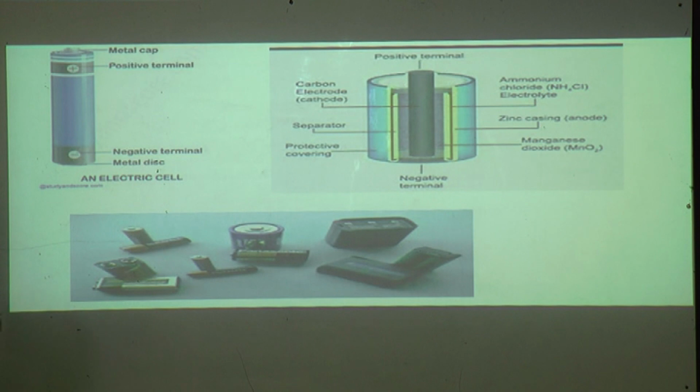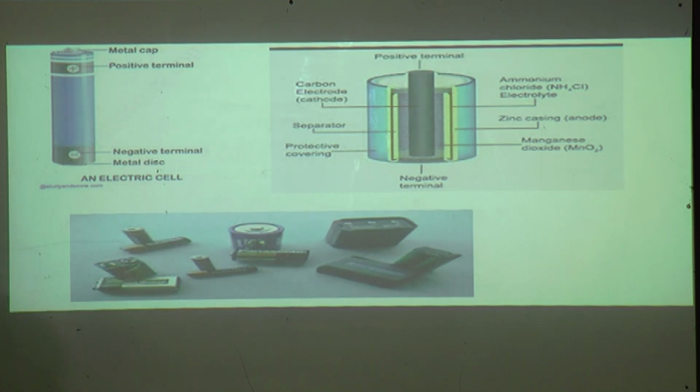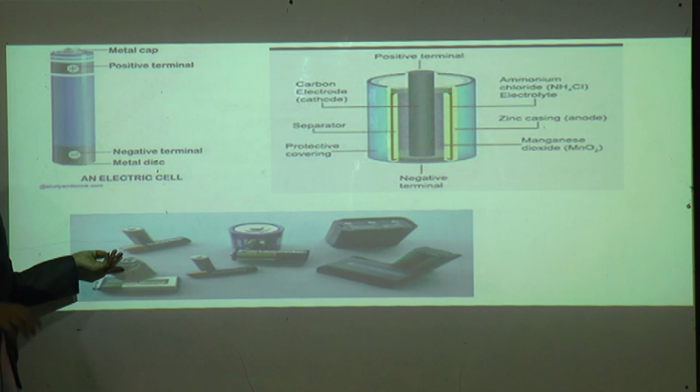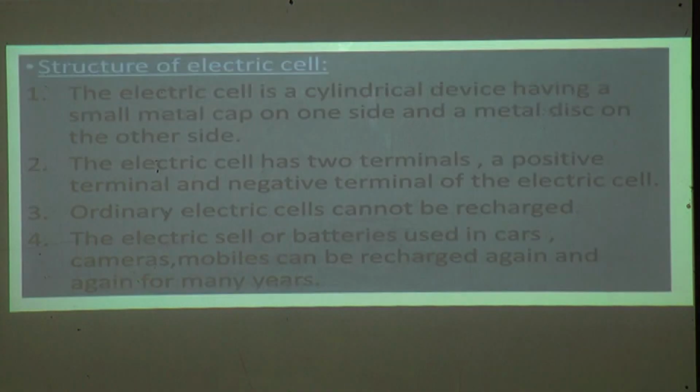See here, cells and batteries. These cells we can use in a camera, remote, like this. Again, the batteries are used in your toys also, like a remote control car, etc. So these are the electric cells.